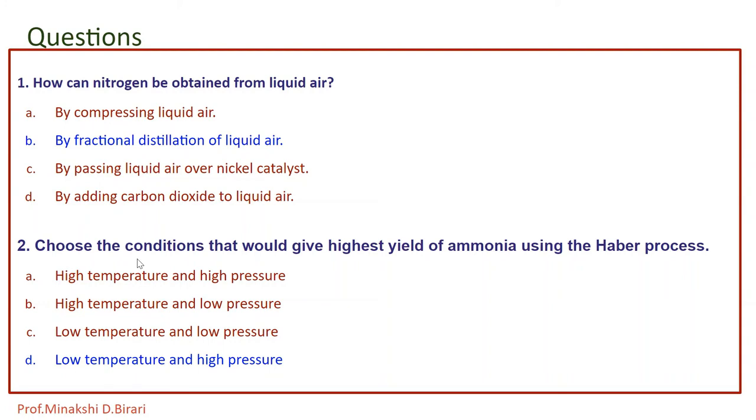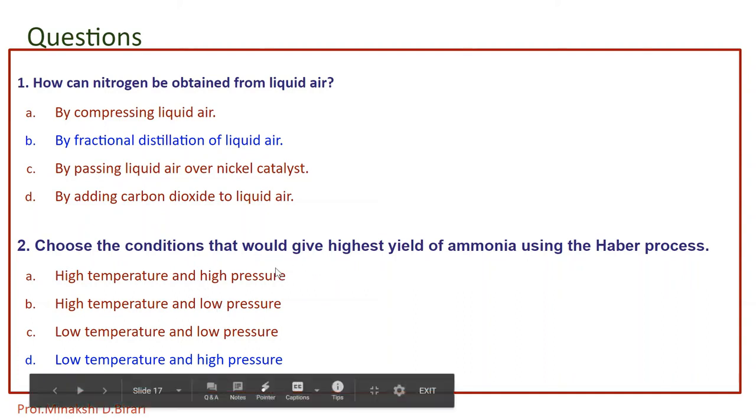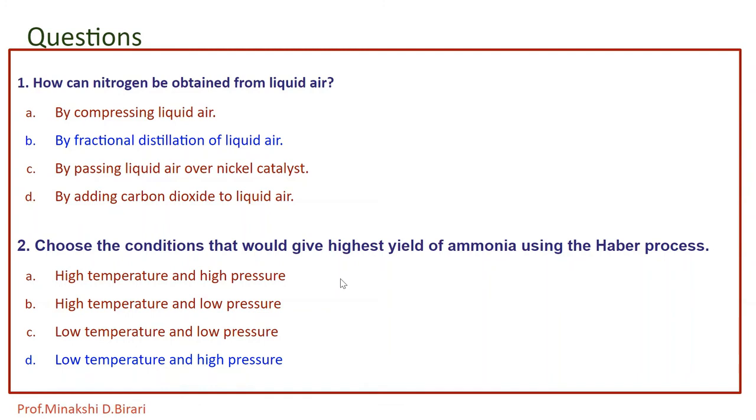The second one: choose the conditions that would give the highest yield of ammonia using the Haber process. Already I have explained what the conditions are to obtain a higher yield of ammonia by using the Haber process. This question is based on Le Chatelier's principle. High temperature, high pressure, or low temperature, high pressure, like that. So you can test your knowledge by solving such questions.